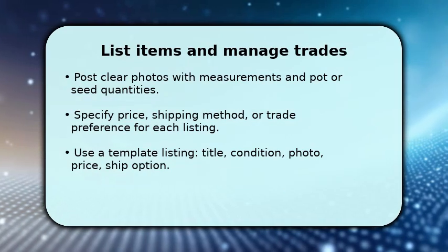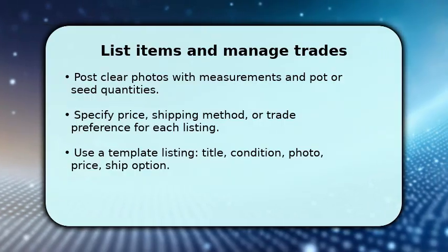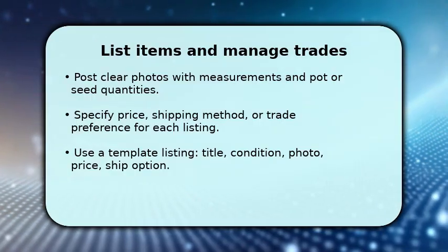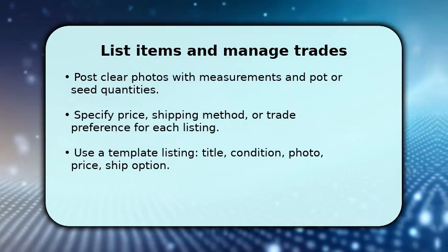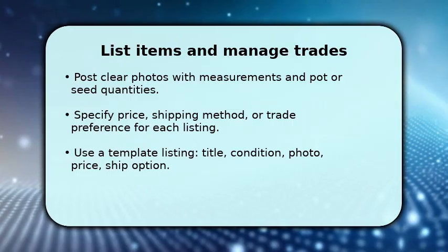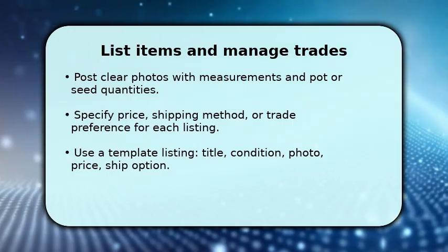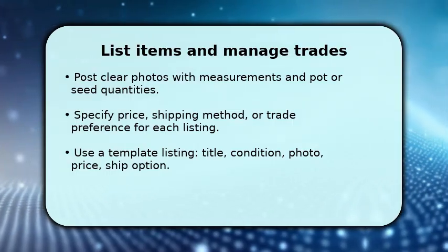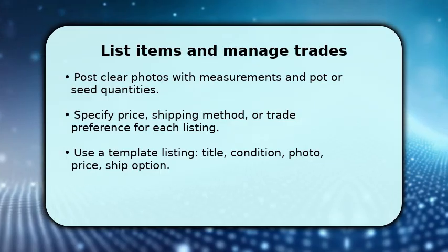Post clear photos with measurements and pot or seed quantities. Use concise titles including species and size for faster matches. Specify price, shipping method, or trade preference for each listing. Offer a template listing: title, condition, photo, price, ship option, and pickup availability.